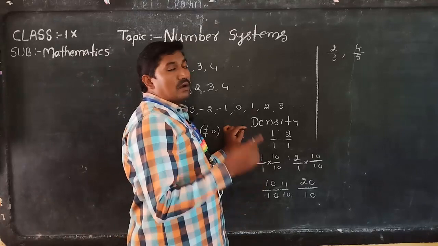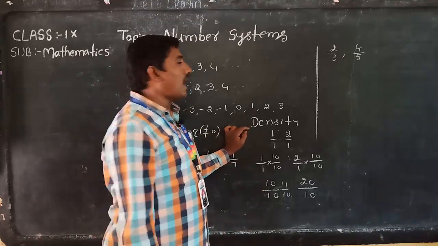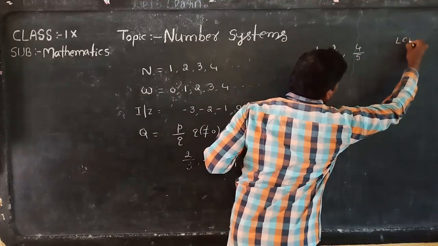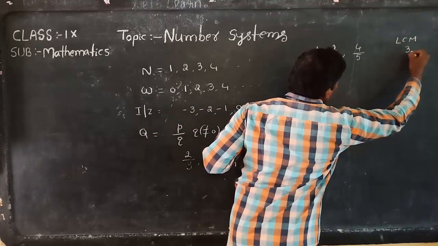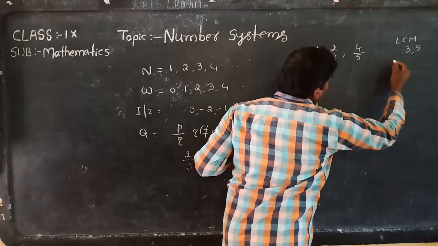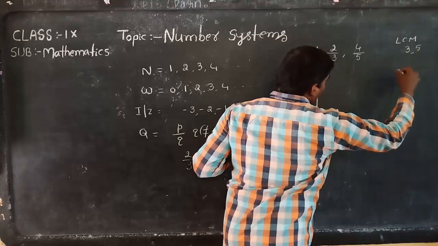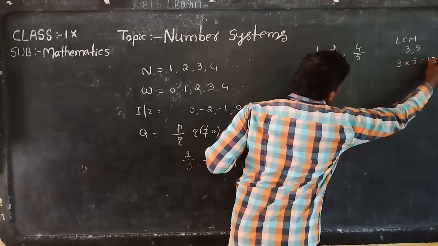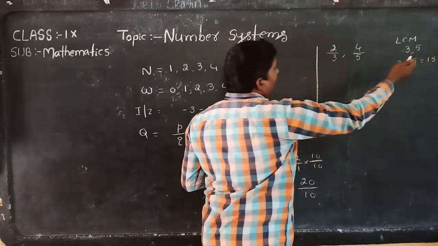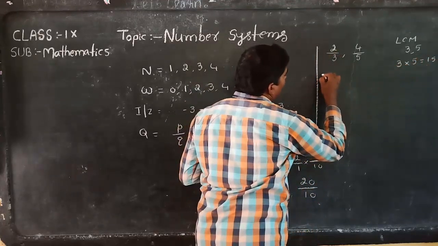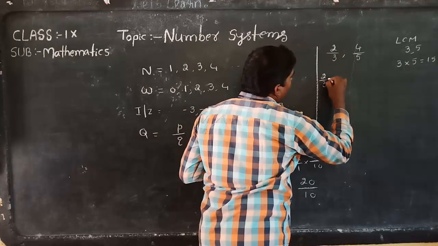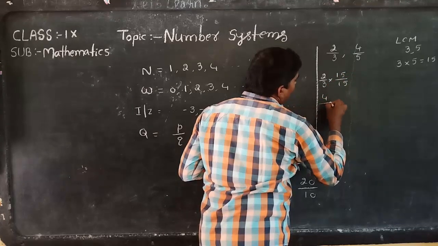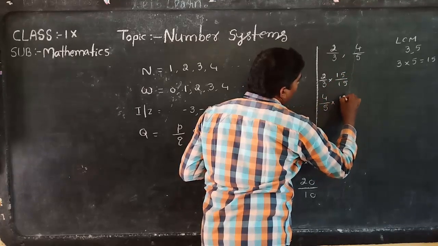Why? Because they have only one common factor, other than one there are no common factors, so the LCM of 3 comma 5 is equal to their product only: 3 into 5 is equal to 3 fives are 15. So we should multiply by 15 for both numerator and denominator: 2 by 3 into 15 by 15, 4 by 5 into 15 by 15.